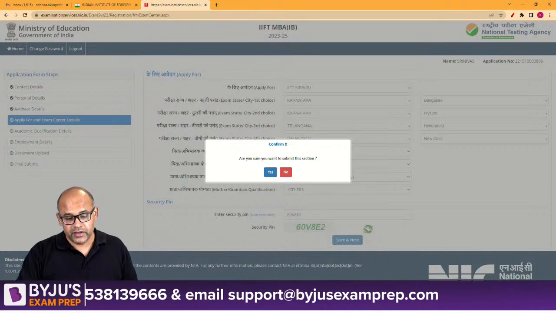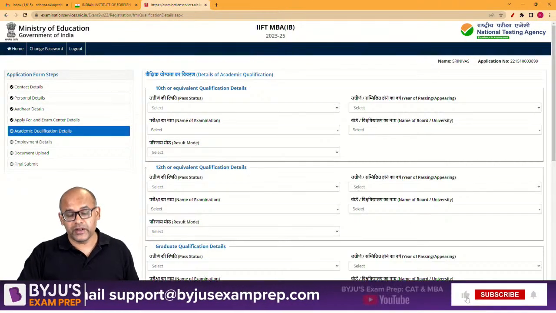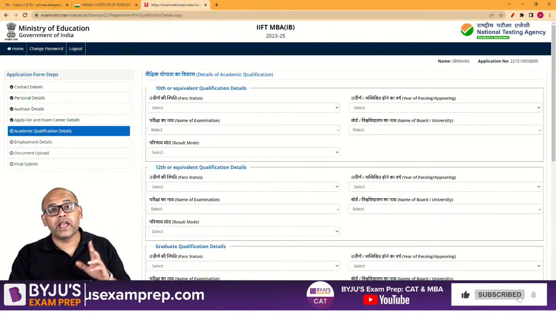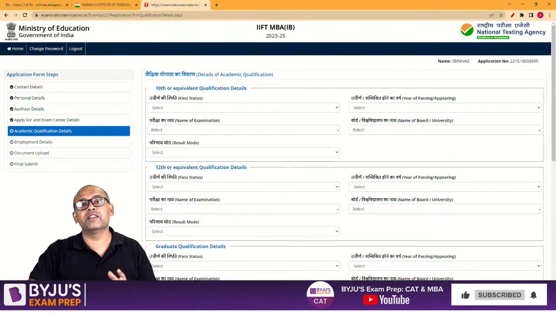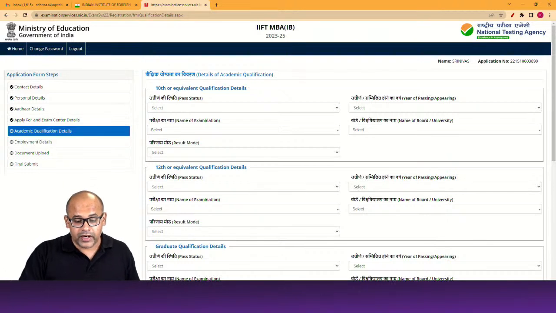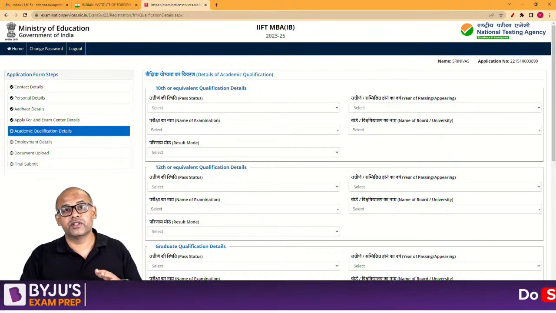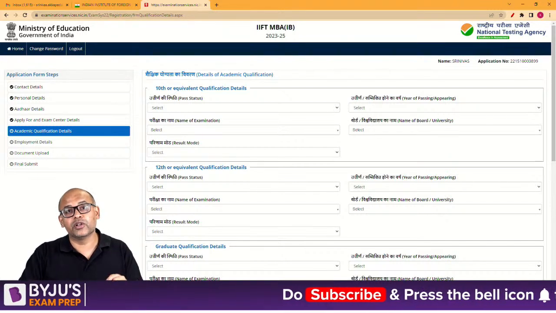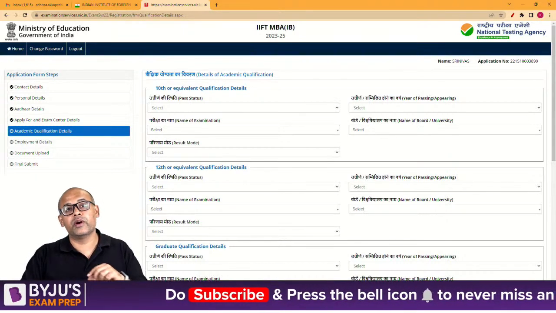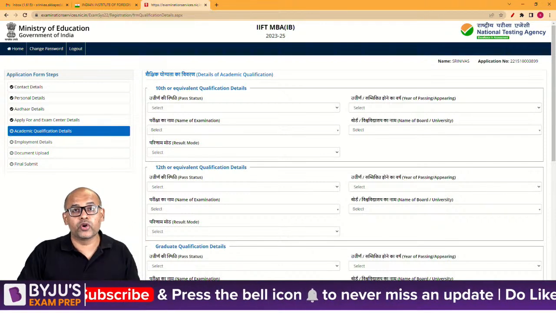Save and next. So the second section is completed for us. Now we are looking at academic qualifications, academic details. This is something which is very simply put, thankfully. One good thing I liked here, which was not there earlier in CAT, is you have to enter the percentage also, you have to enter the total marks also, you have to enter the marks that you got.